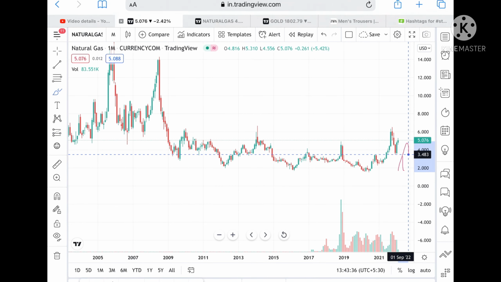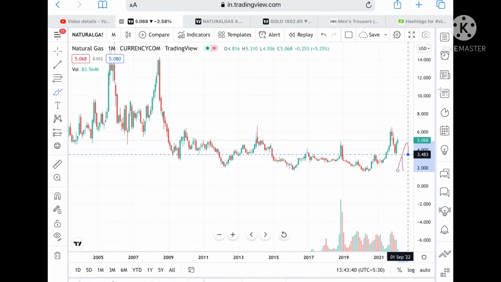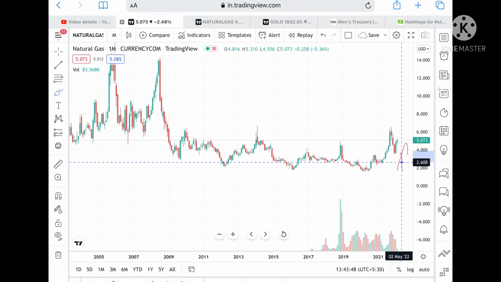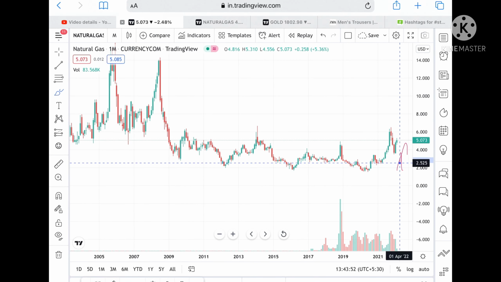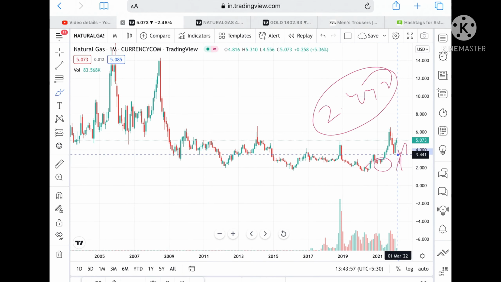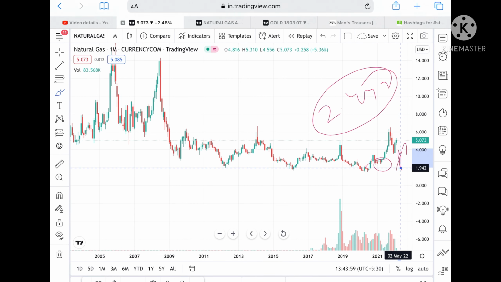Once it goes below this level, then we can see a level of 3.483, which is a very strong support, and if the price goes below this level, we can see it can fall further to a level of 3.353. Suppose if the price goes below this level, then we can see it can fall further to a level of 2.608, and once this price level doesn't sustain, we can see it can fall further to a level of 2.442.